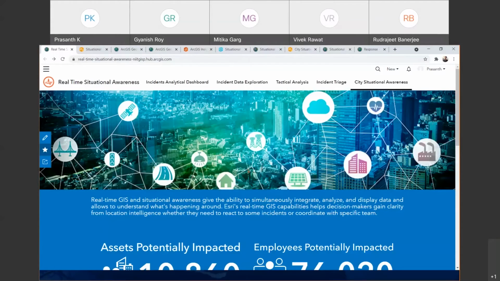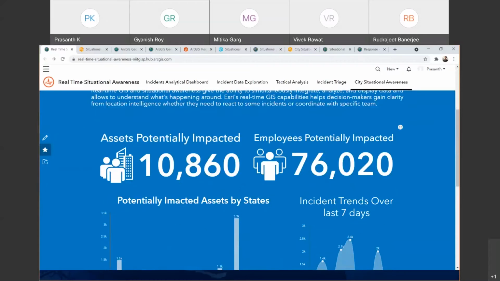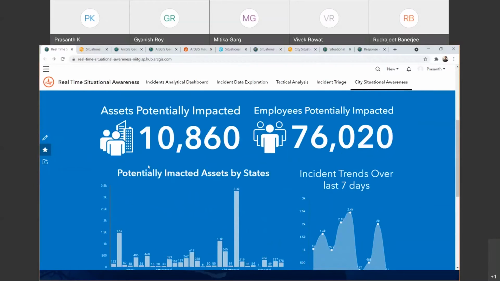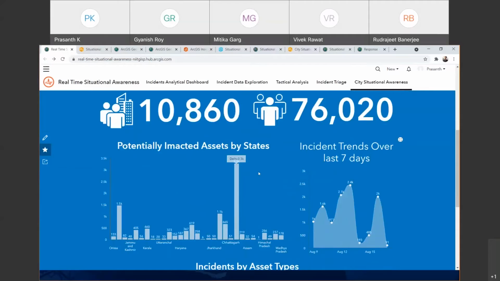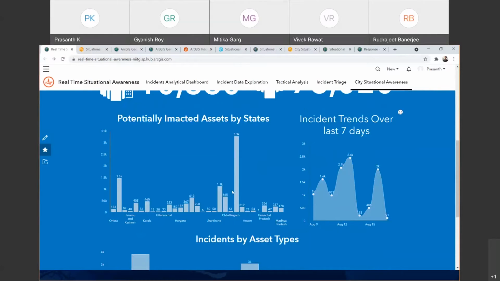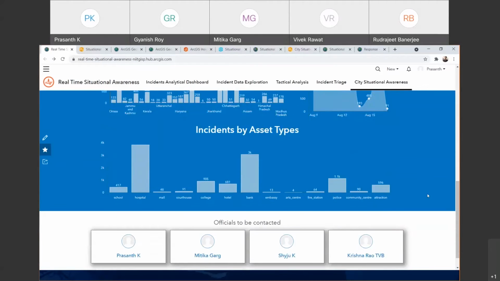So this specific ArcGIS Hub application helps you to see an overall dashboard: how many assets are potentially impacted in the last 7 days, how many employees are potentially impacted, which are part of our assets, and potentially impacted assets by states if you want to see the infographics, and how the trend has been over the last 7 days.